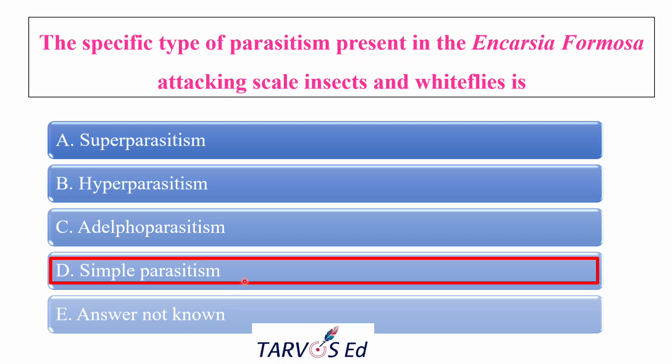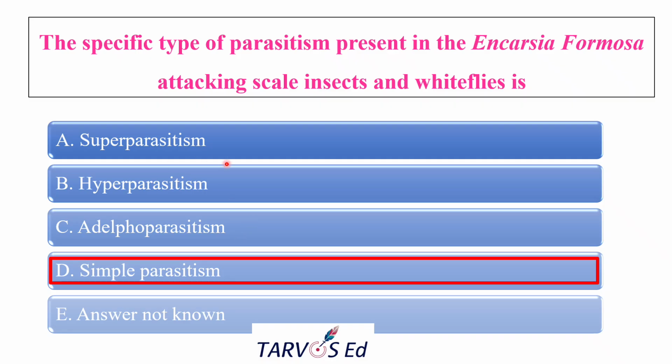So as I said before, what is simple parasitism? They lay eggs in the host, and the larva and pupa develop, and from the host one adult comes out. Remember one thing: whenever it is simple parasitism, only one adult will come, meaning it lays only one egg per host. So Encarsia formosa, this chalcid wasp, lays a single egg per host, from which a single adult comes out. That is simple parasitism, one parasitoid developing per host.